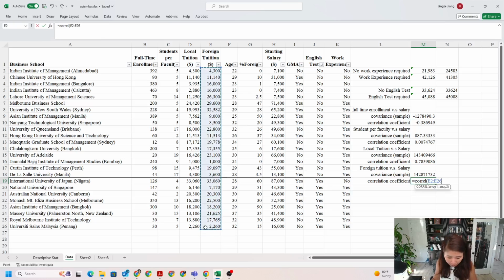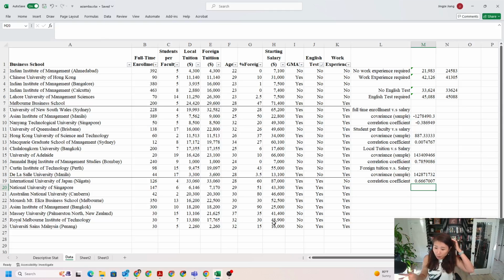Foreign tuition, starting salary. Okay, still strong, but not as strong as our local tuition. Still a positive, strong relationship, correlation is 0.66, larger than 0.5, right? And it's positive, so it's a strong positive relationship. But like I said, it's not as strong as local